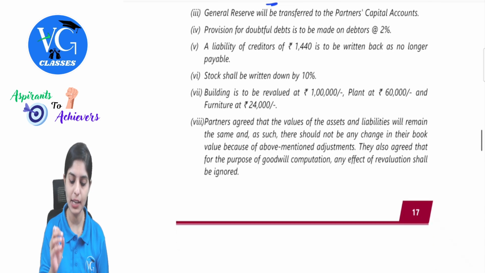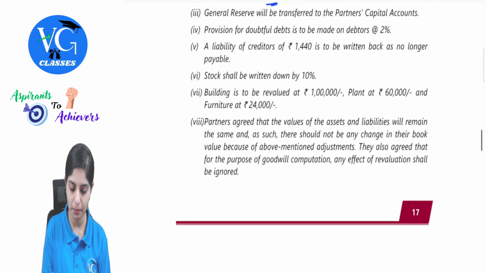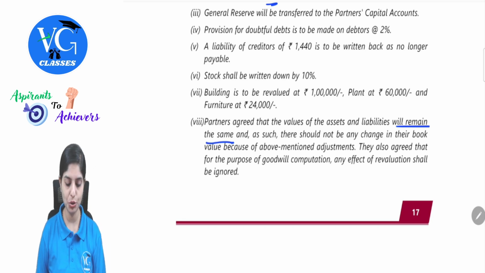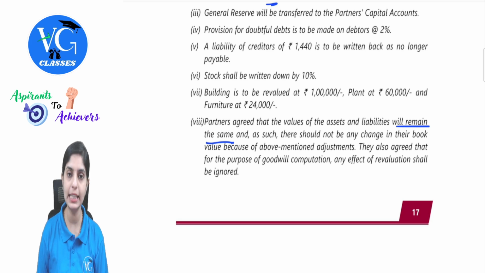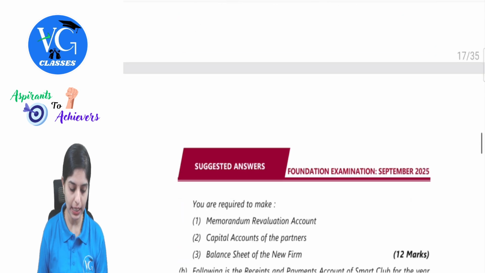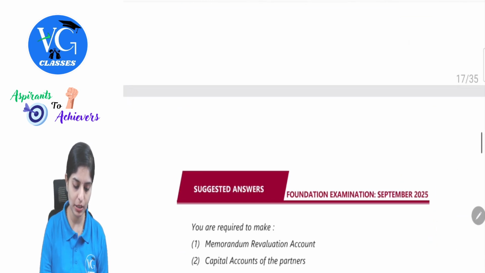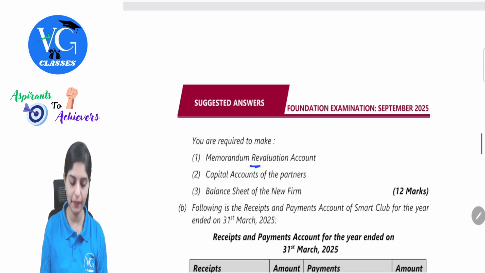Partners agreed that the values of the assets and liabilities will remain the same, an important consideration here, and as such, there should not be any change in their book value because of the above mentioned adjustments. They also agreed that for the purpose of goodwill computation, any effect on revaluation shall be ignored. So, what does this entire point in simple words mean? The question is anyway mentioning that we are required to make memorandum revaluation, capital accounts of the partners and balance sheet of the new firm.